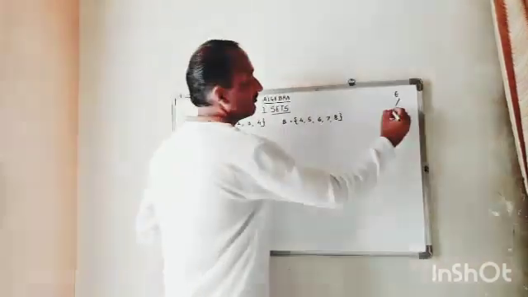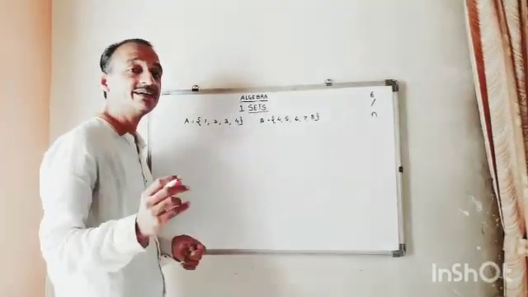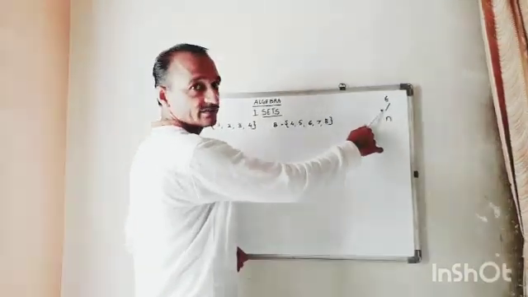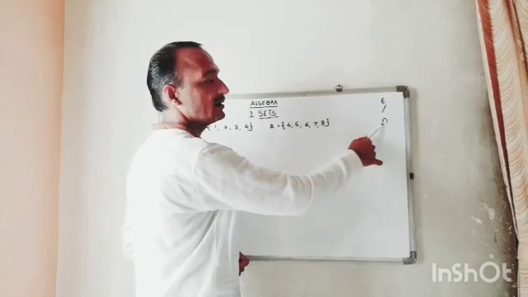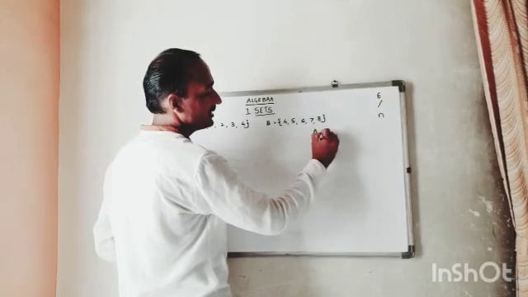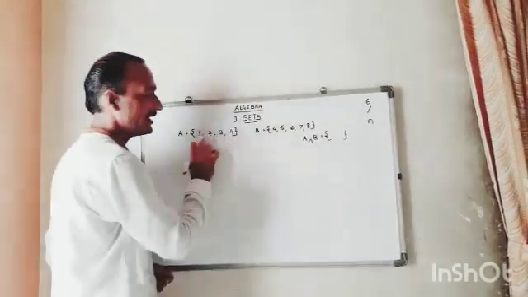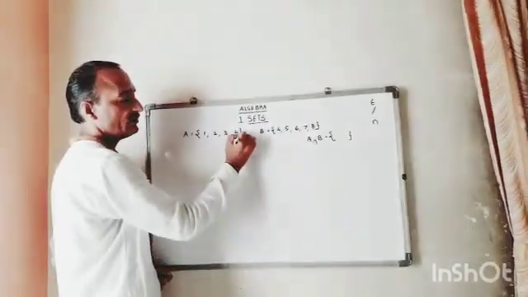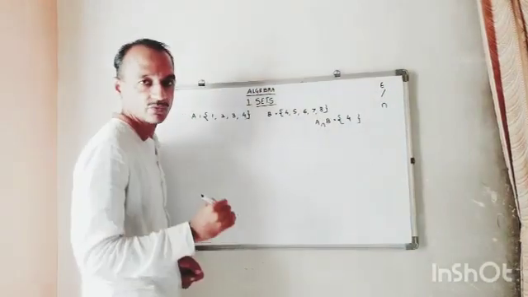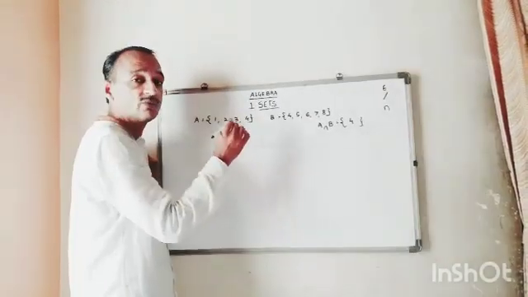Here we use the reverse U. We call it intersection. I repeat: belongs to, such that or whereas, and intersection. Now A intersection B is equal to what? What is common between set A and set B? 4. So A intersection B is 4. We can use it, or we can show it by using Venn diagrams.